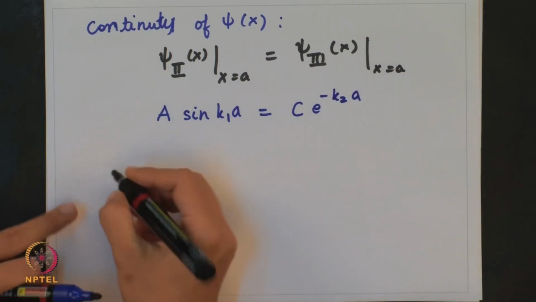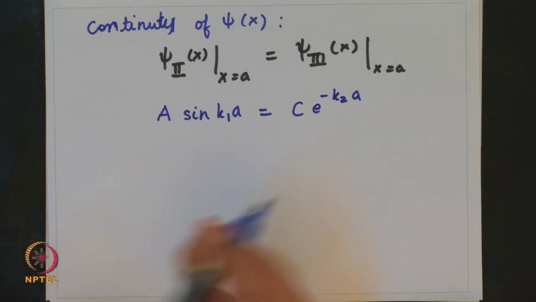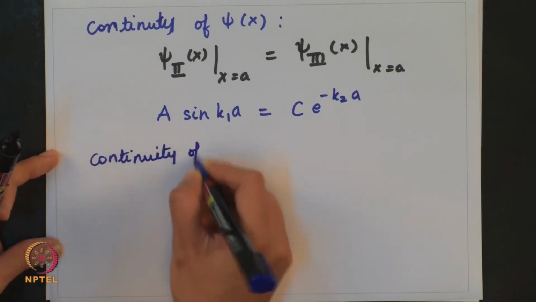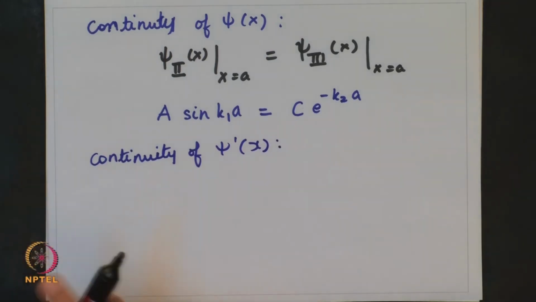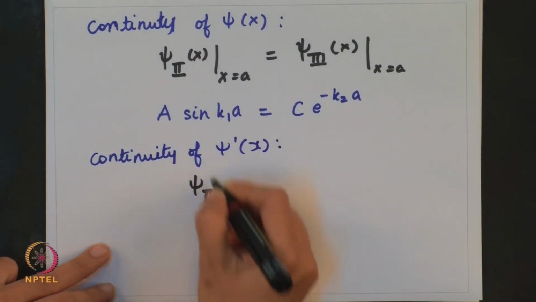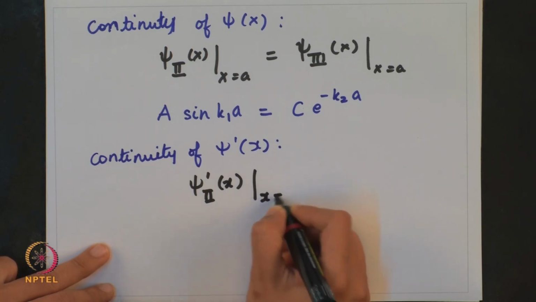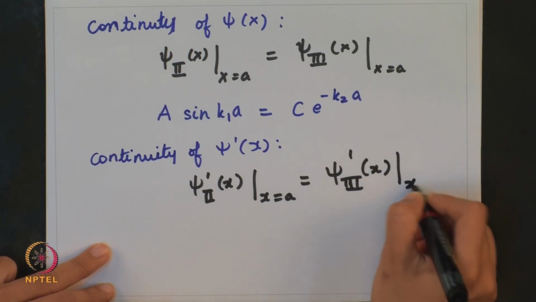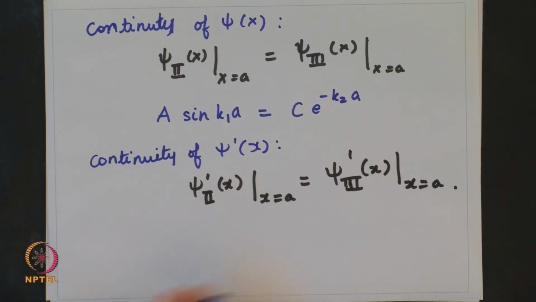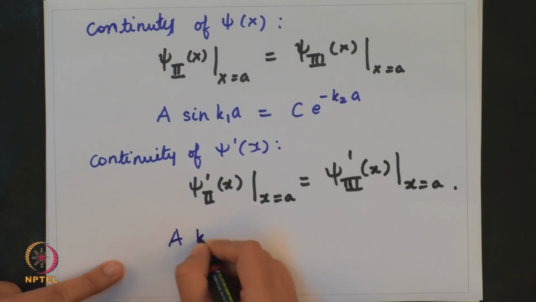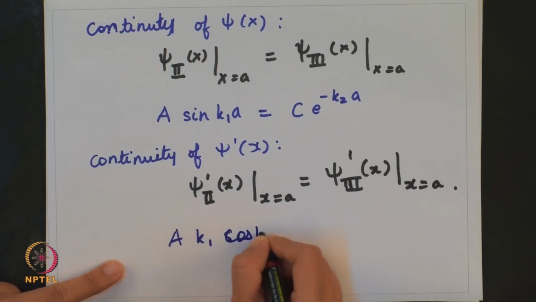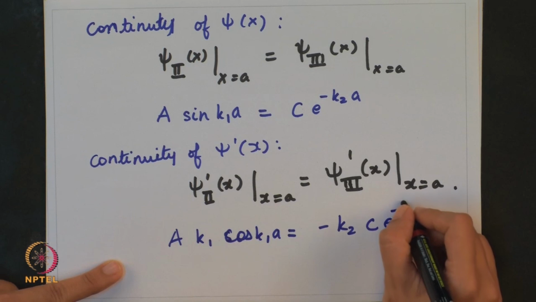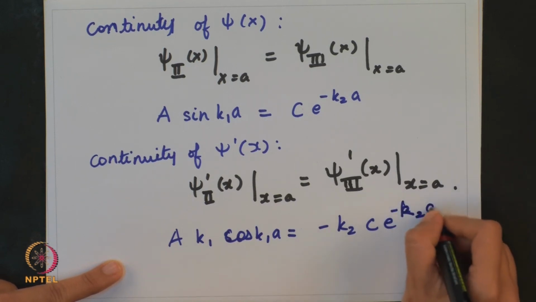And continuity of psi prime of x at x is equal to a will give me another equation, sine will become cosine, and I will have minus k2 C e raised to i k2a.